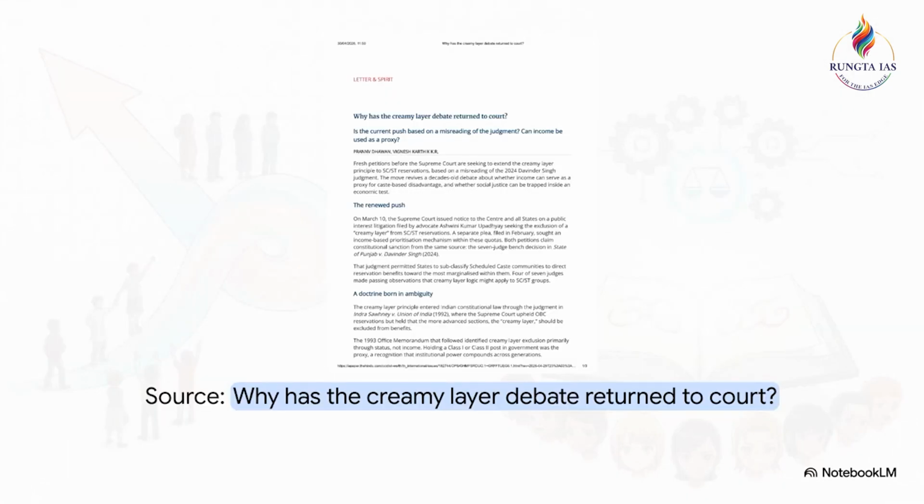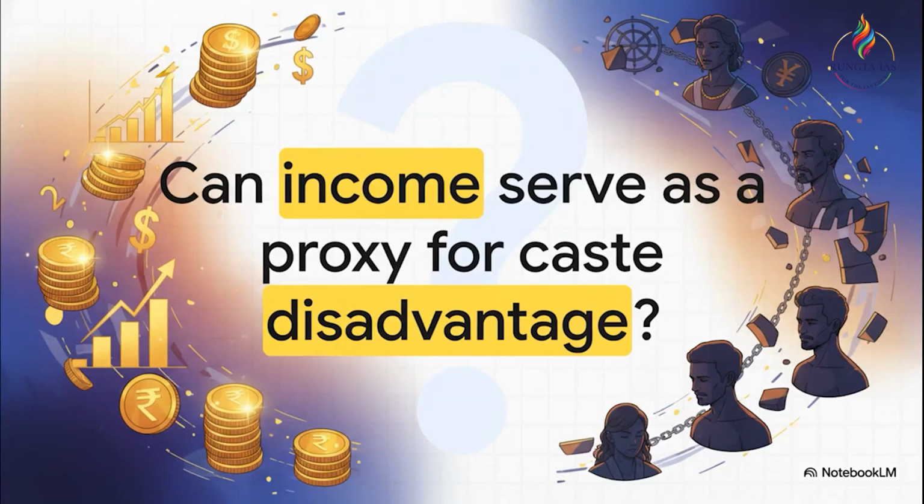Our core source material today tackles exactly why this decades-old debate has suddenly landed back in the apex court. Now, the key takeaway for your exams here is that this current push is largely based on misreadings of the 2024 Davinder Singh judgment. It has completely reignited a fundamental constitutional debate. We're essentially asking, can social justice simply be trapped inside an economic test? And that perfectly sets up our hook of the day.